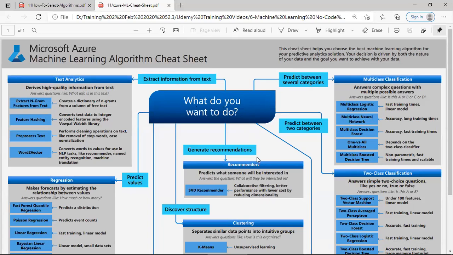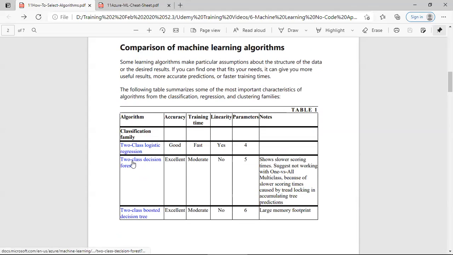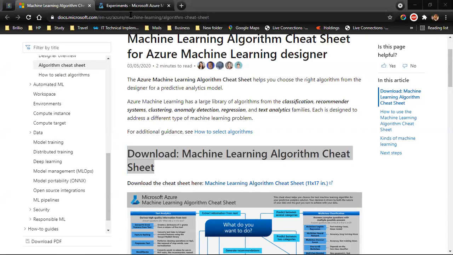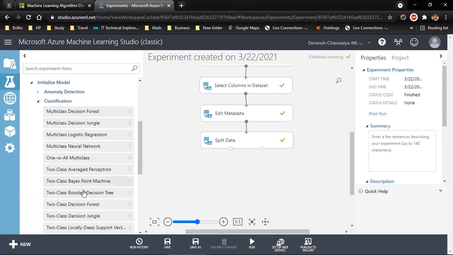Slow. What do you want to do? This will help you. Okay, use this. Second, it has a link you can read through, but as I said in the starting, I'm assuming you guys already are good at data modeling and statistics. So what I'm going to do is I'm going to do two-class decision forest, because we want to predict whether the person survived in the accident or not. Now let's come back to our console. Where it's gone? Okay, it's right here. Two-class decision forest. I assign it here.